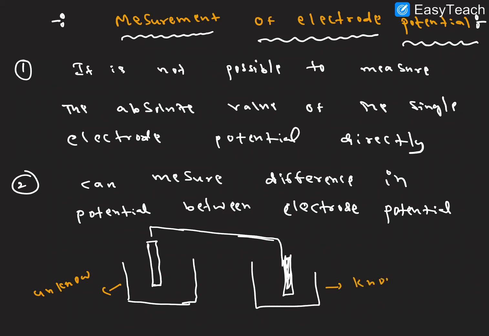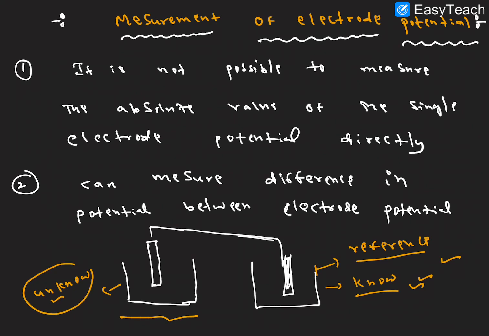This is the known electrode. Its potential value we know, so that electrode is called the reference electrode. Based on this reference, we can measure this value. So we take the difference between this electrode and this electrode. The difference value we can measure, and that is the electrode potential value. So which electrode has the known electrode potential value? That is called the reference electrode. Based on this reference, we can measure this electrode potential value. I hope it is clear.